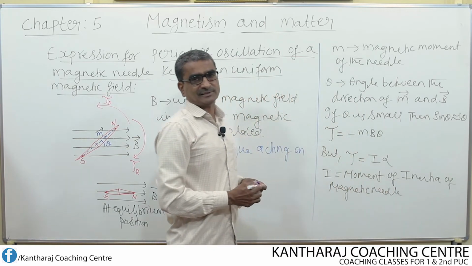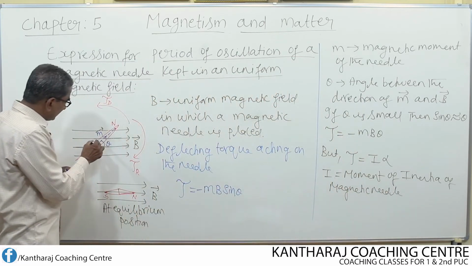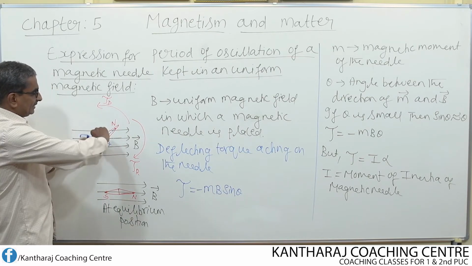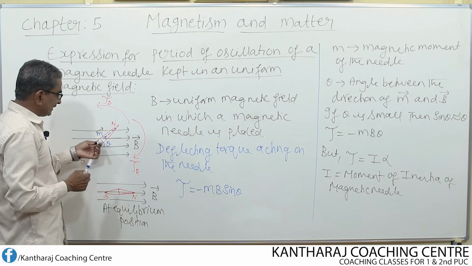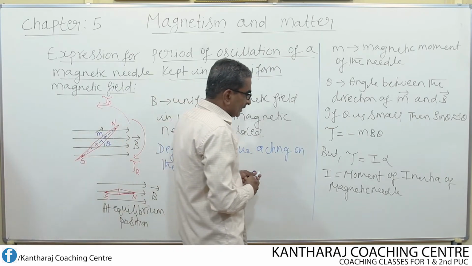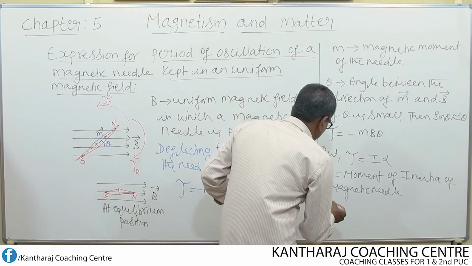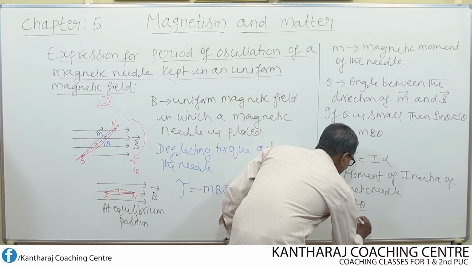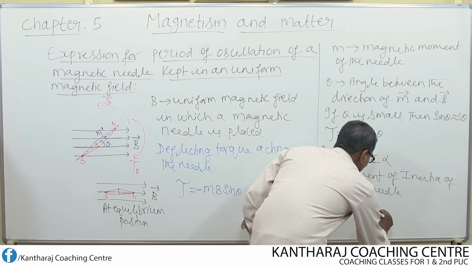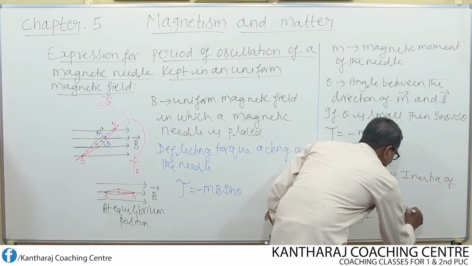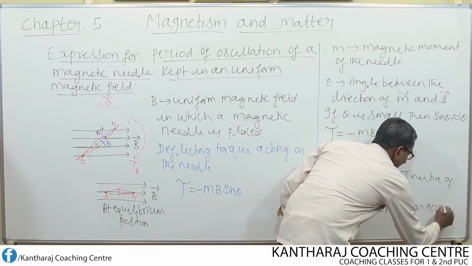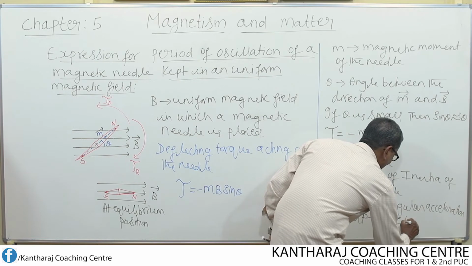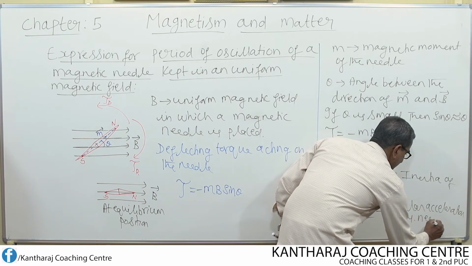About its axis. So how will be the axis? So this will be the axis. All around the axis, the needle oscillates like this. The axis is perpendicular to the field. I is the moment of inertia. Then alpha, which is d square theta by dt square, is considered as angular acceleration. Angular acceleration of what? Angular acceleration of the magnetic needle.